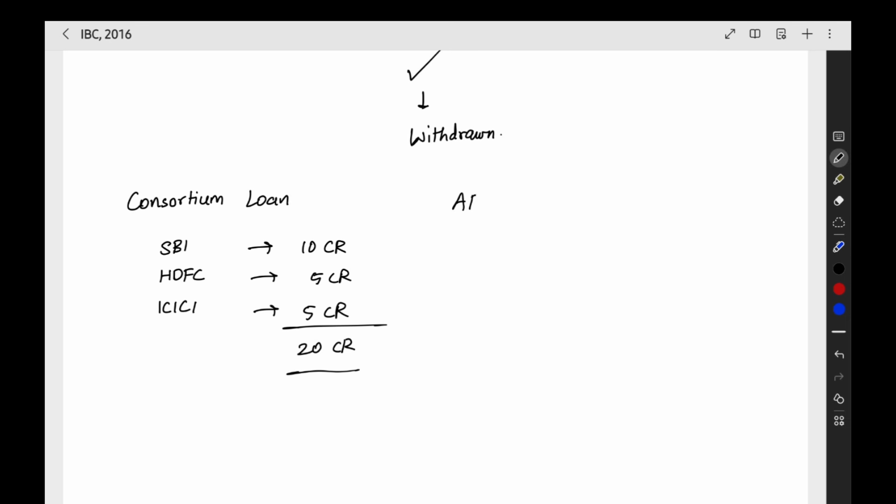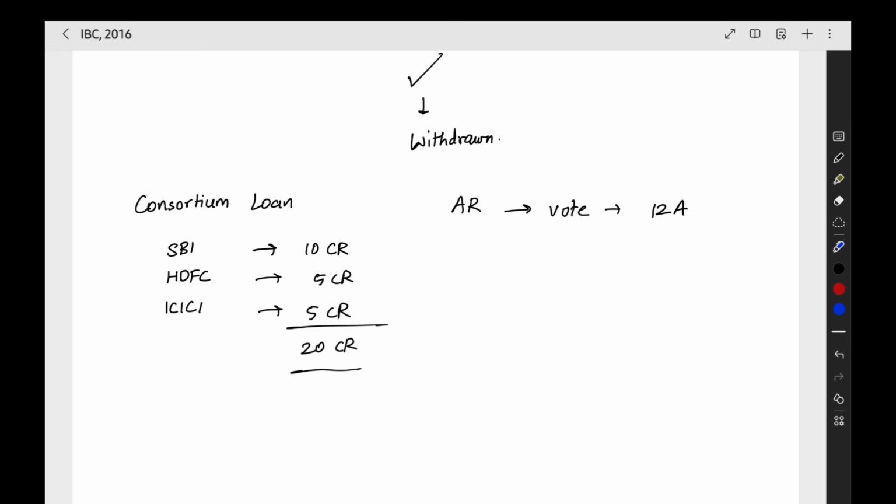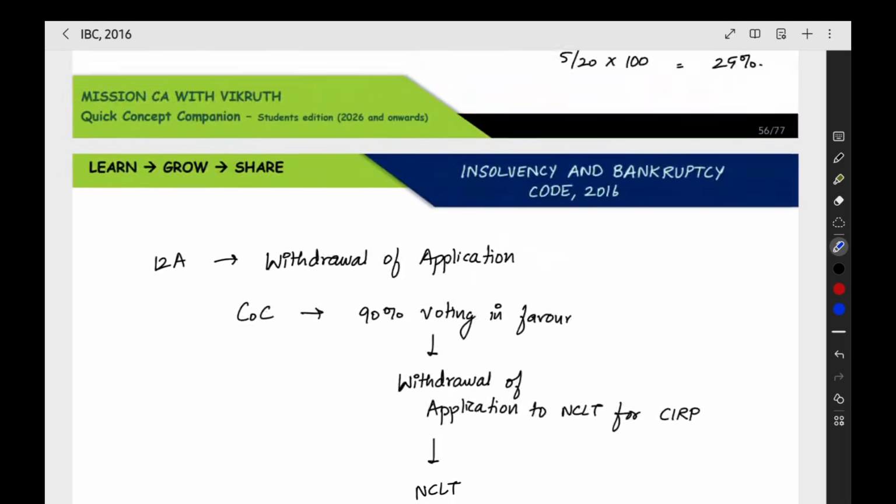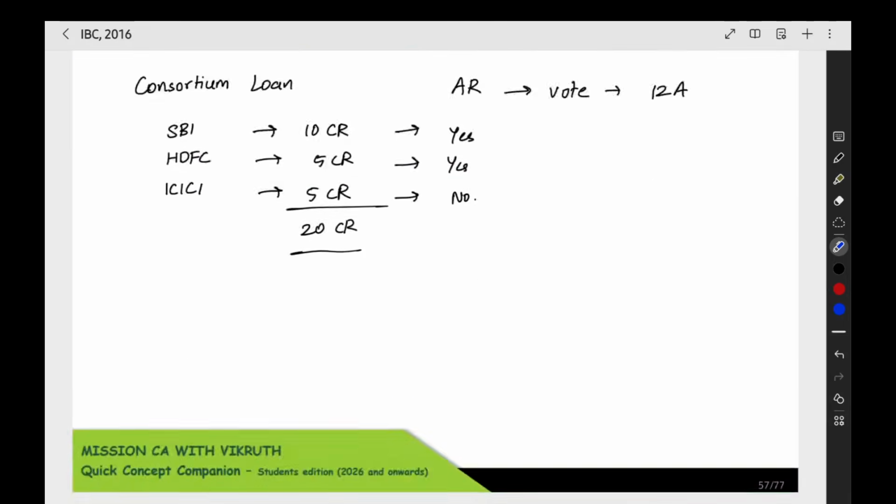The authorized representative has to vote on this particular resolution under section 12A. You have to vote on the withdrawal application. Now here, when you are taking the decision of each and every bank, for example, State Bank of India says yes for the withdrawal application, HDFC Bank says yes, ICICI Bank says no. Now these answers you are getting from each and every bank in the consortium loan for this section 12A application.